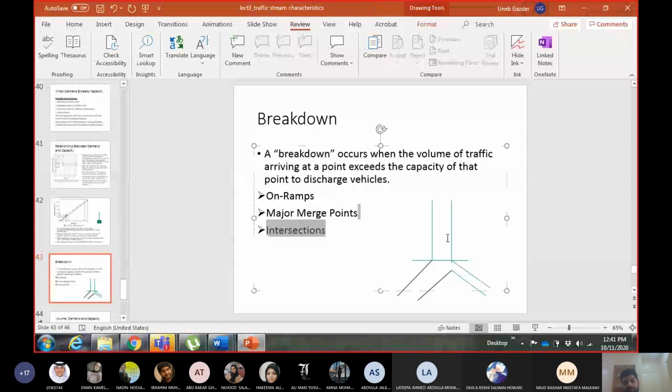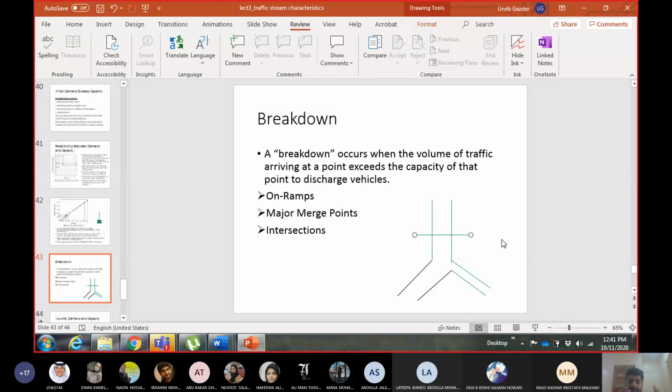Okay. And the number of vehicles which are coming to this segment at this point are more than the capacity of the segment. Let me shift it here. So let's say at this point, the number of vehicles which are arriving at the segment are more than its capacity. Okay, so this point becomes my breakdown point, and the situation will be called a breakdown.